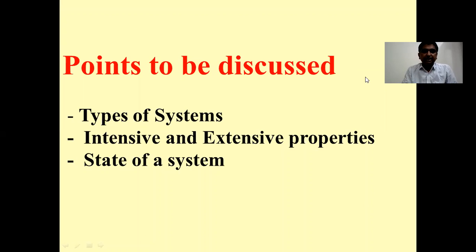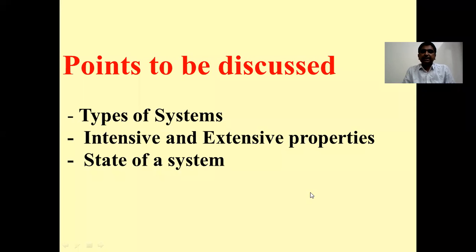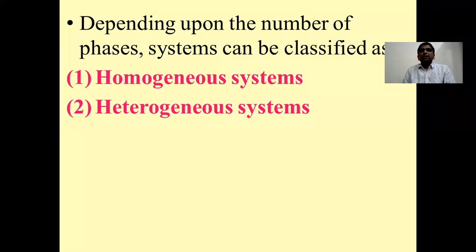Today we will see different types of systems. Another two important definitions are intensive and extensive properties, and the third concept is the state of a system. Now, the first classification of systems is based on the number of phases.